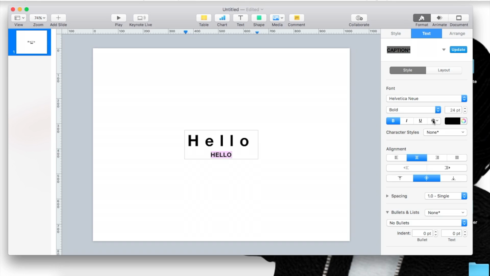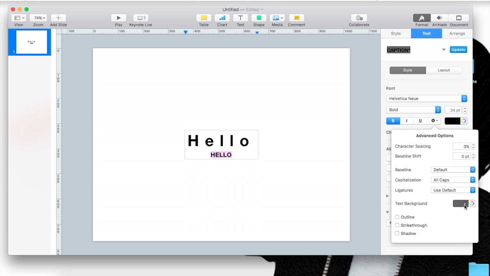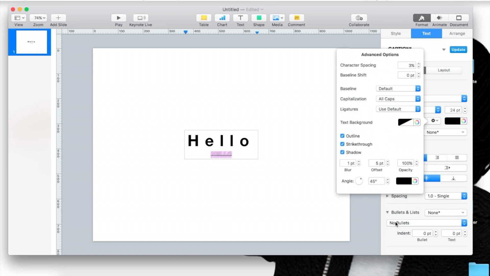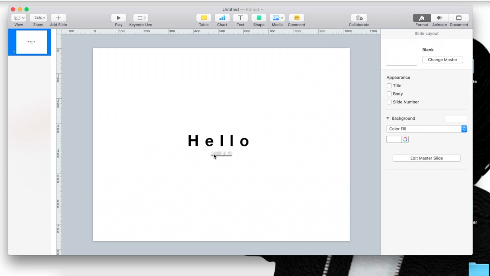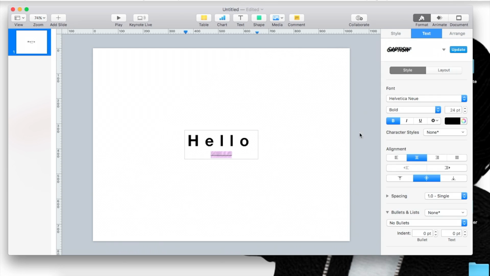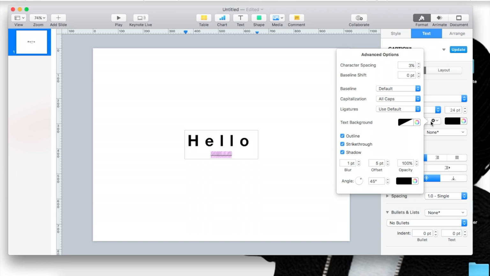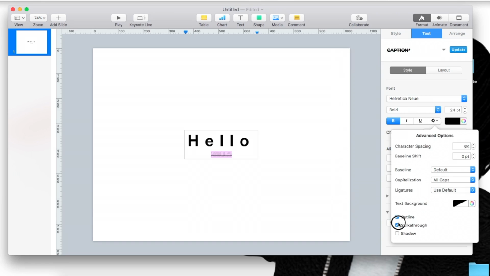You can add it in the text background. If you want to remove it, you're just going to go to this line. And this is, obviously, if you want to outline, if you want to scratch through, and if you want to add a shadow, that I never do, but those are the options. Let's remove the shadow and the scratch out, and then the outline.